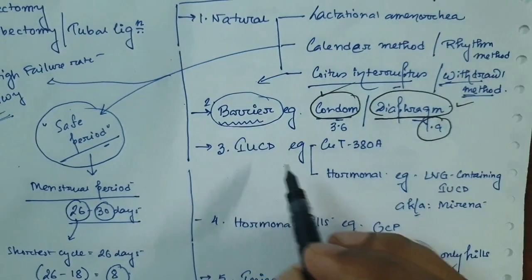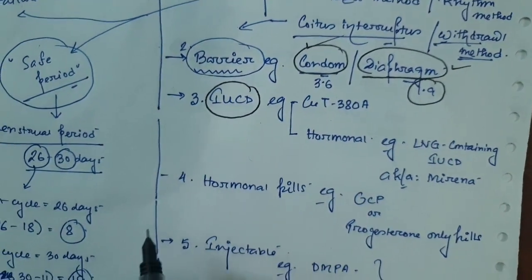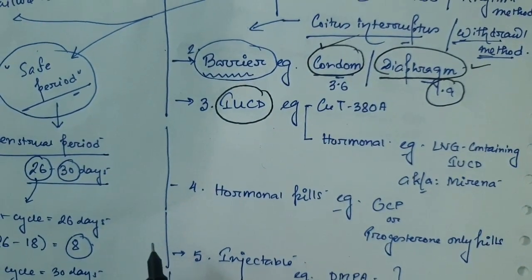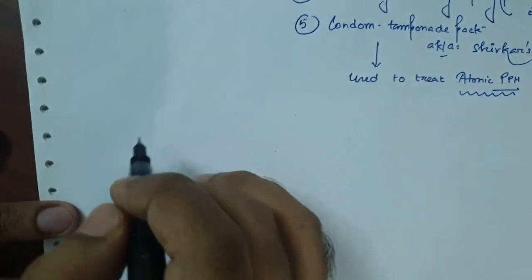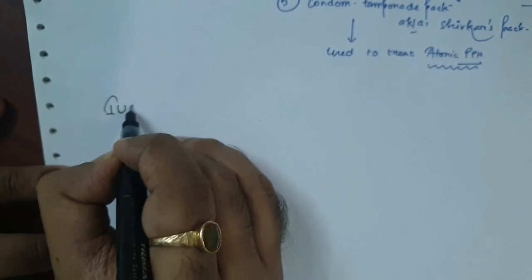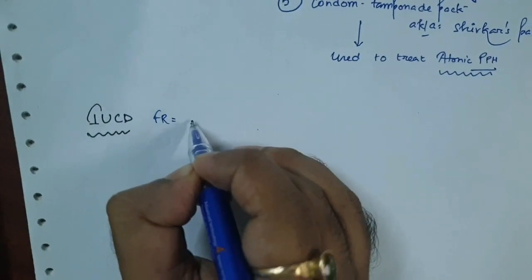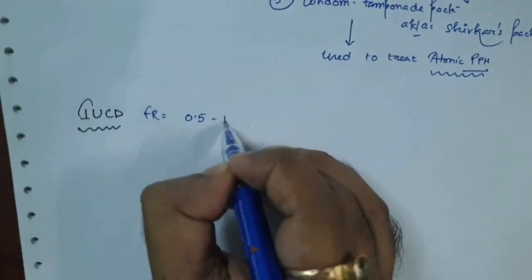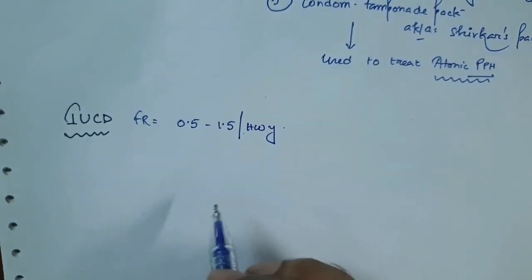Next we will discuss the IUCD, or intrauterine copper devices. It's a very important point, and it can be asked in a short note. So let's discuss IUCD. IUCD has a failure rate of 0.5 to 1.5 per 100 women years.